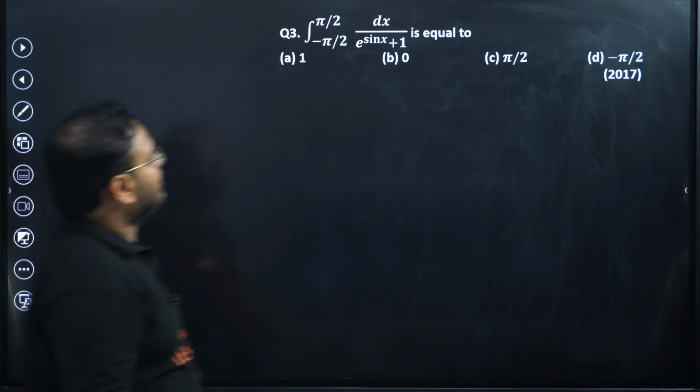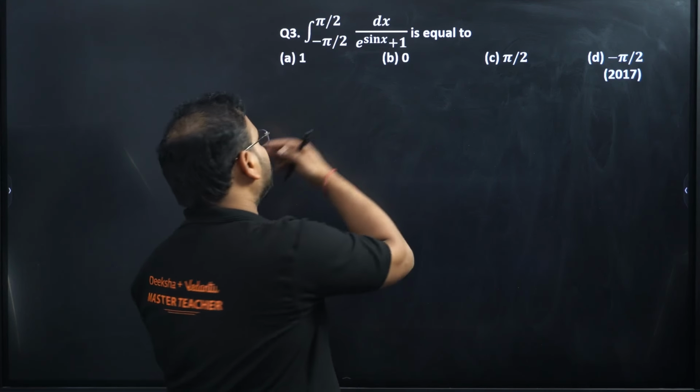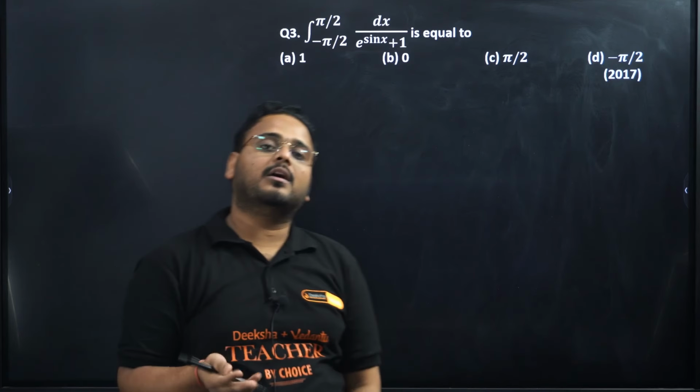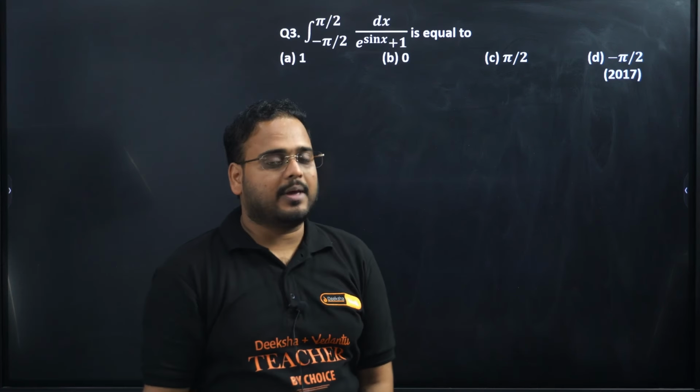3. This is a very good question. We're going to use what? Whenever you see this kind of question, minus pi by 2 to pi by 2, try to think whether you can make even-odd work or not. If we can't do that, use something called King's rule. What do you do in King's rule?